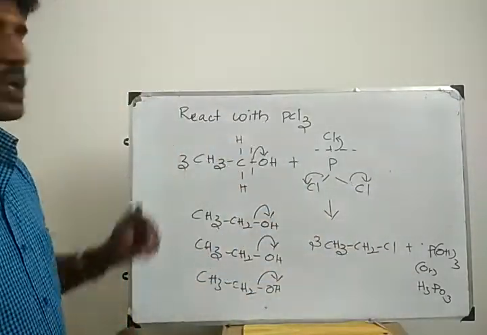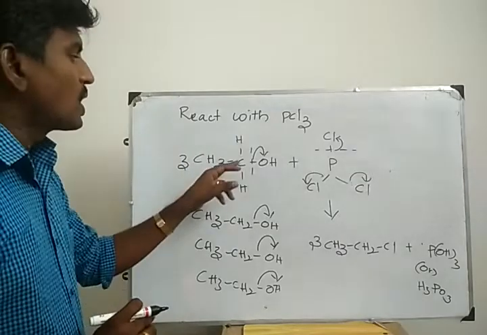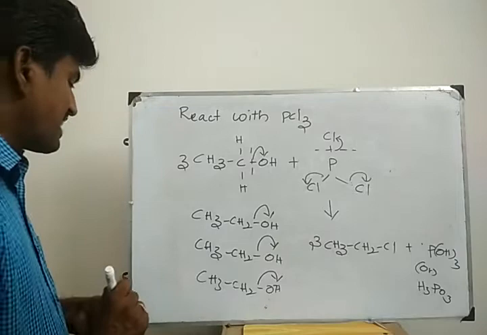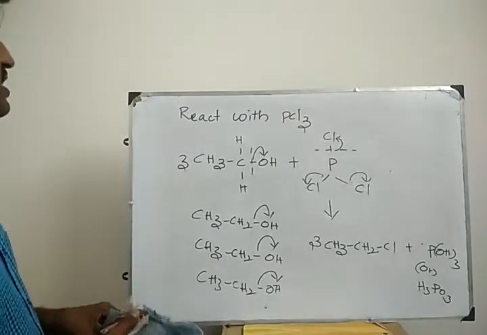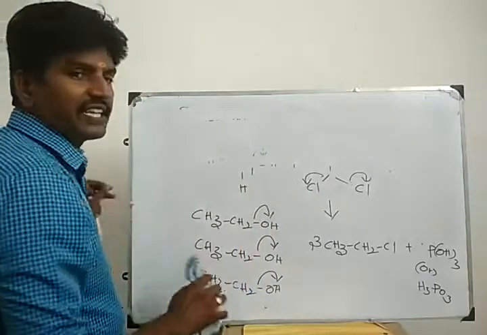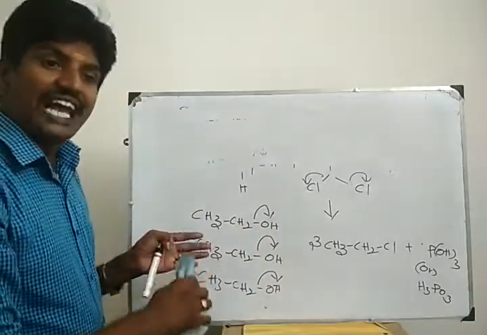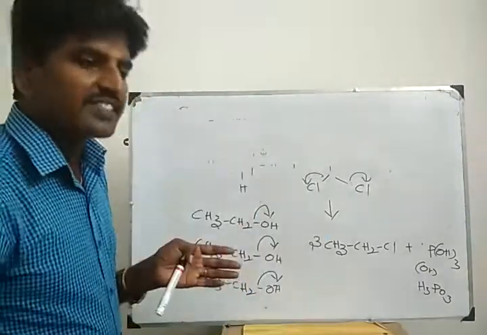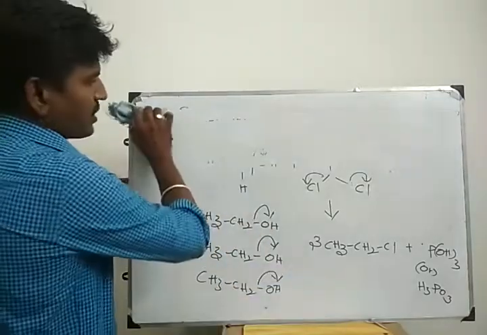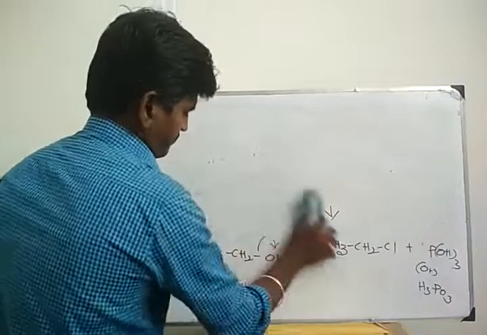In this reaction also, the bond breaks in between carbon and hydroxyl group. Okay, the next one is dehydration, the third reaction. Reaction with PCl3, with PCl5, with thionyl chloride. In these reactions, the bond breaks in between carbon and oxygen. The next one is dehydration.